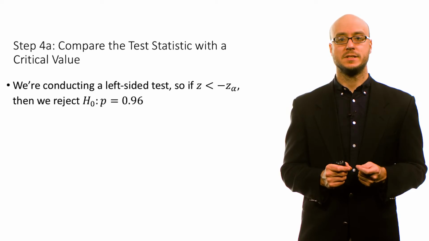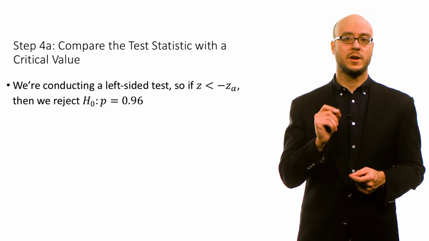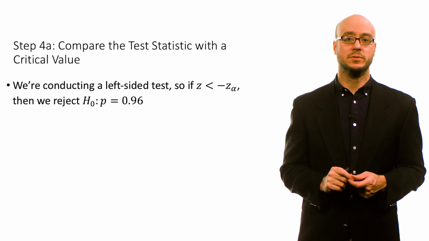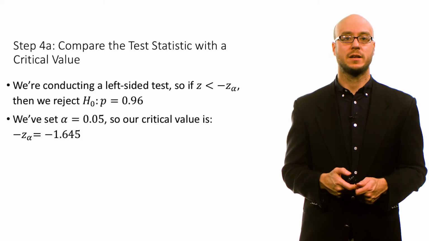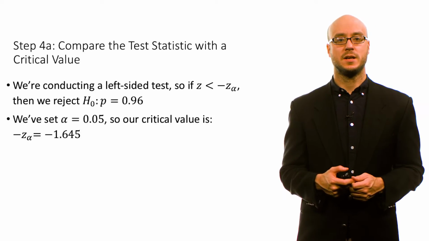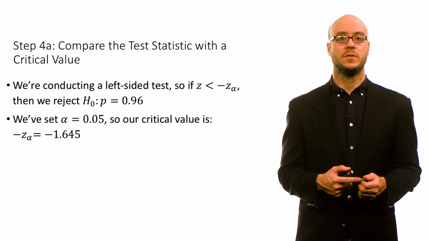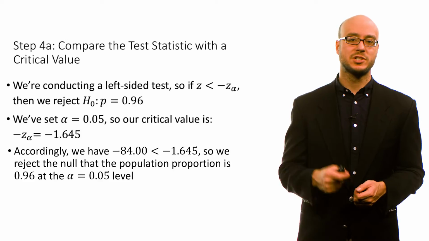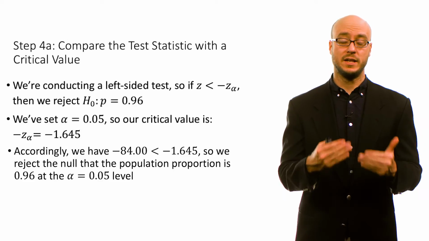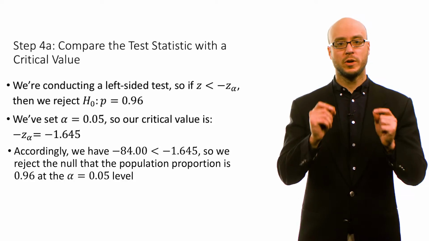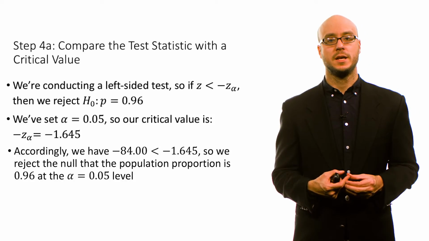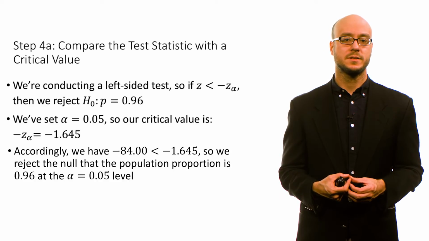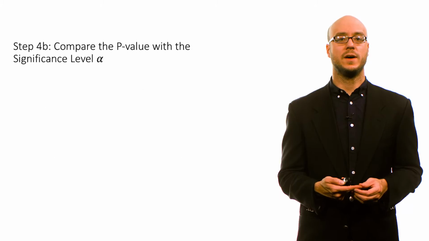The idea here is that we're interested in a z-test statistic less than negative z alpha. And if that occurs, then we're going to reject the null. So in this case, negative z alpha is negative 1.645. Since negative 84 is much less than negative 1.645, negative 84 lies in that rejection region, we're going to reject the null that the population proportion is 0.96 at the alpha 0.05 level.